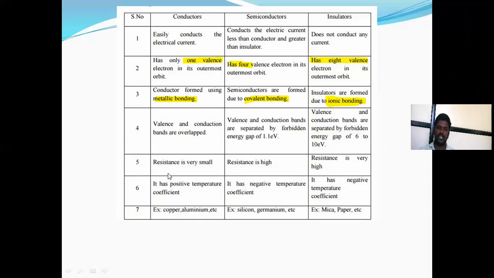Conductor resistance is very small, semiconductor resistance is high, and insulator resistance is very high. A conductor has a positive temperature coefficient. A semiconductor has a negative temperature coefficient, and an insulator has a negative temperature coefficient. Examples of conductors are copper and aluminum, semiconductors are silicon and germanium, and insulators are mica and paper.